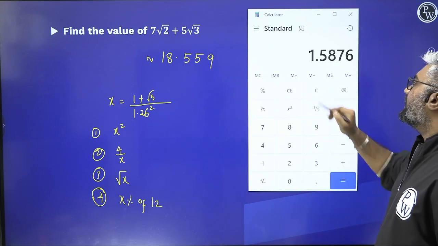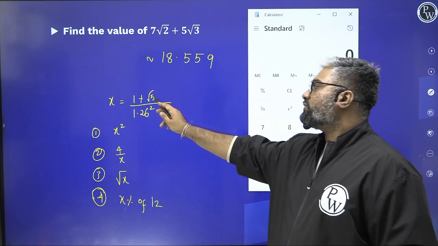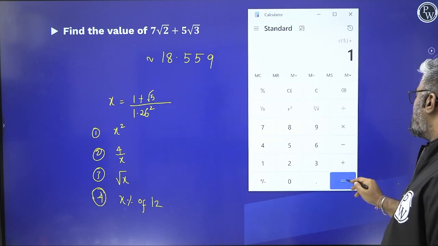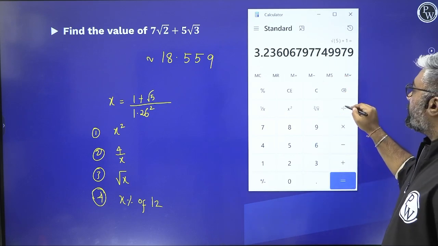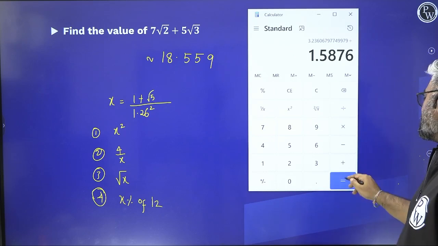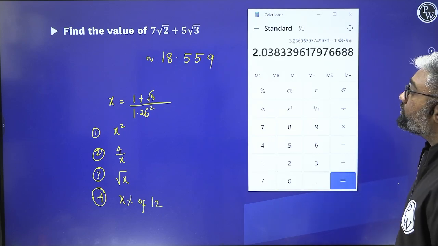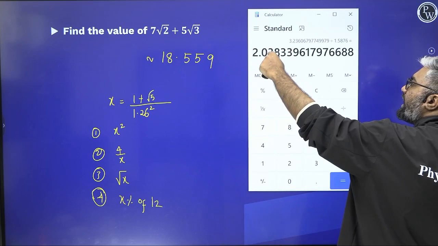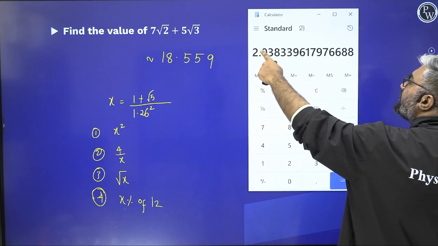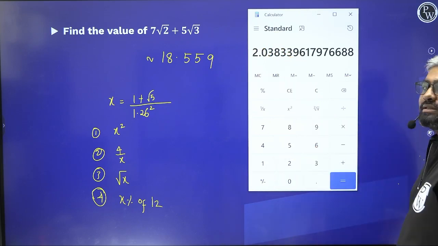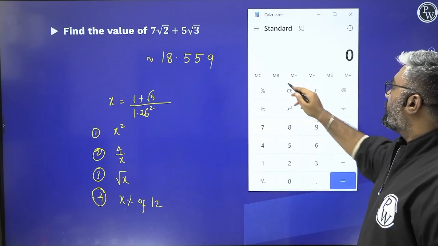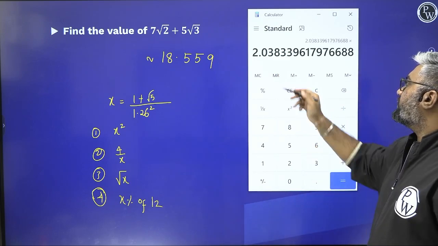I'm going to save it in memory, clear the entry. Next I have to find out root 5. So I find root 5, I add 1 to it, I get this value. I'm going to divide it by whatever is in my memory, 1.5876. I get this. This is my final value of x, and I'm going to save it in memory now. So what value is in my memory now? 2.038 something. Yes.